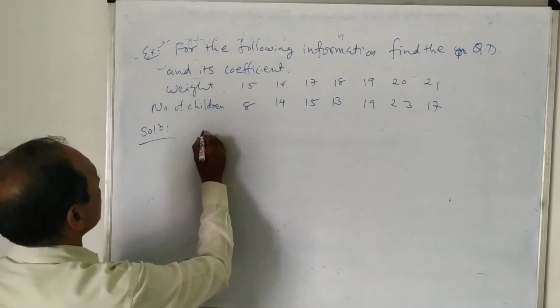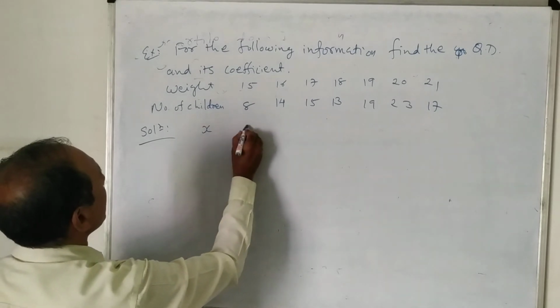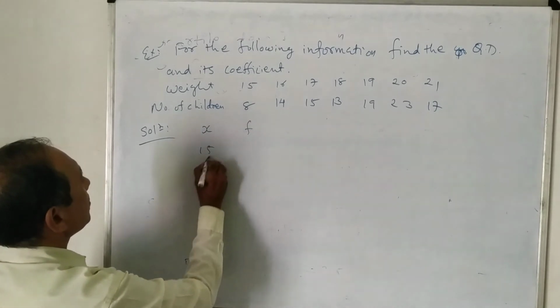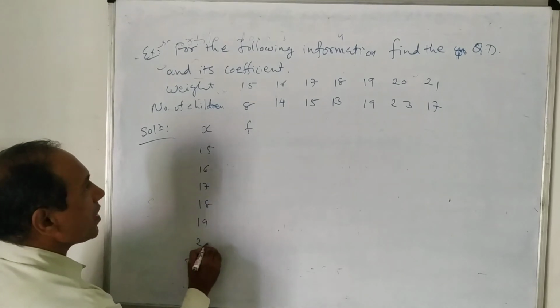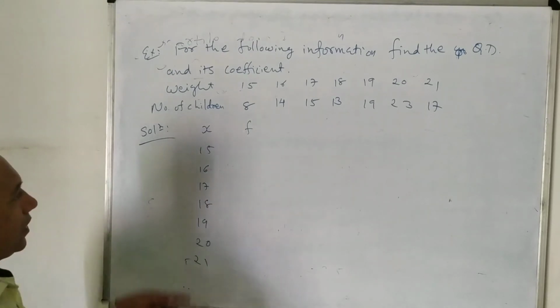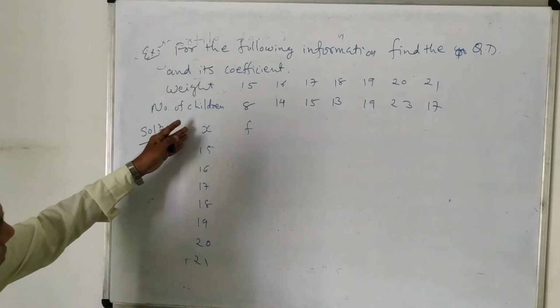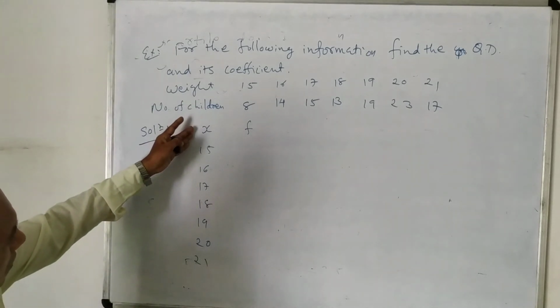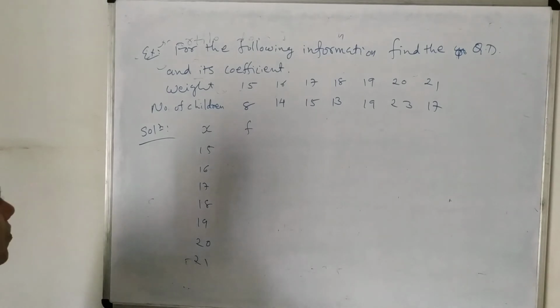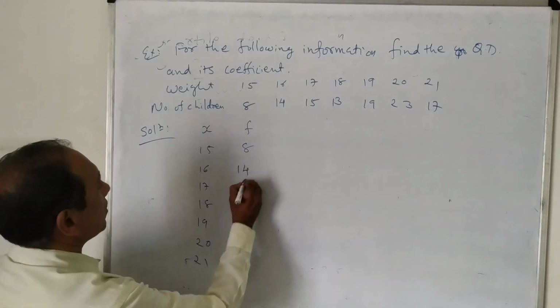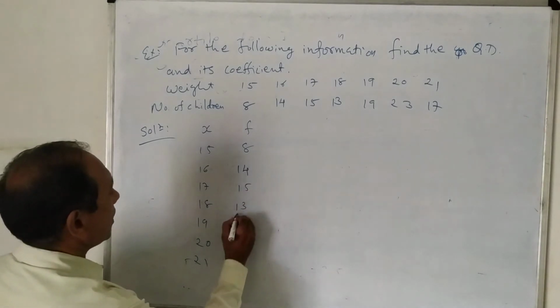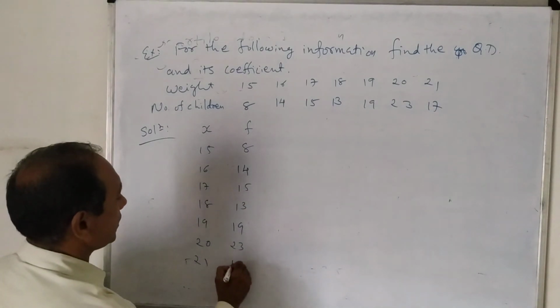So we will have to prepare the table X and F. X has 15, 16, 17, 18, 19. The problem is very simple, no doubt. It will take long space to solve the problem, but nothing is difficult there. So 8, 14, 15, 13, 19, 23, 17.